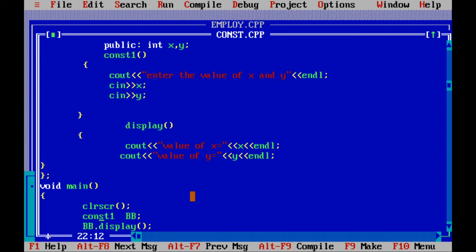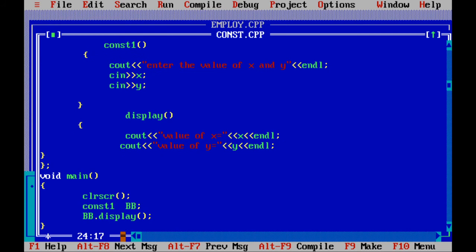I am declaring bb as an object. bb is an object. Whenever the object is declared, the constructor will be called. So bb.display, and here the main program is closed. Always the class is enclosed with a semicolon.